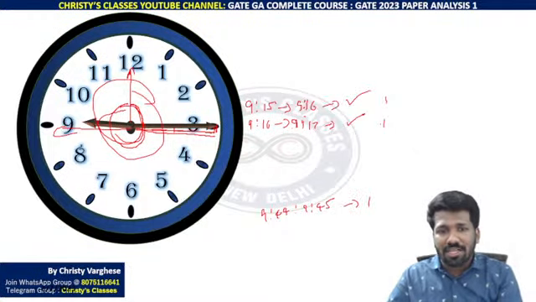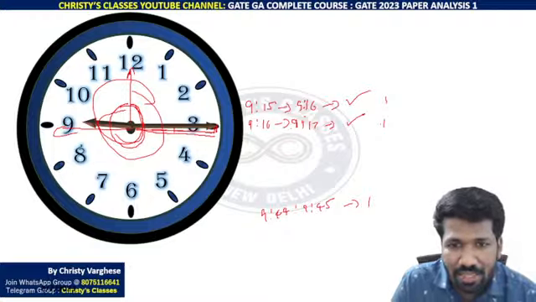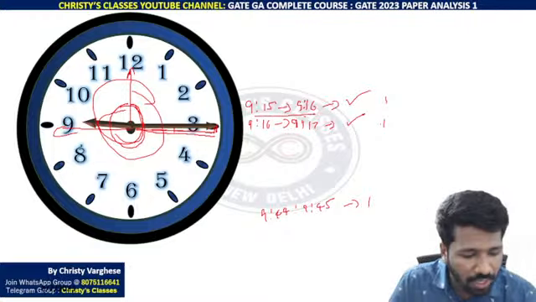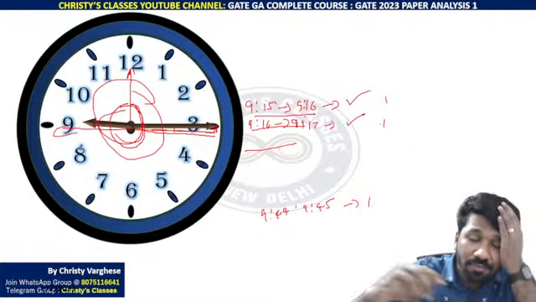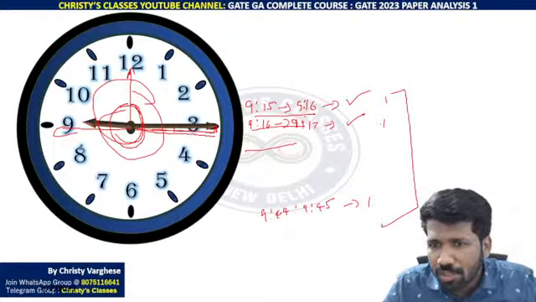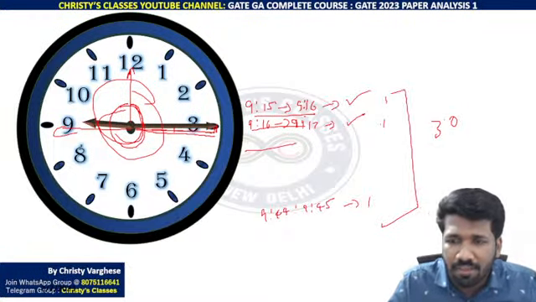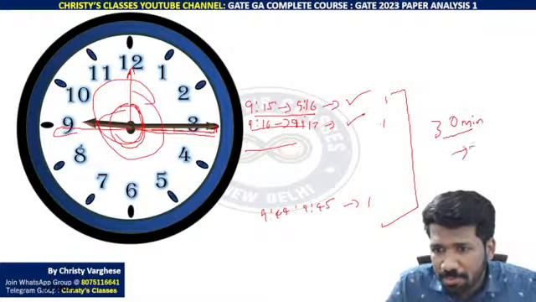So how many instances are there? How many instances are there? Yeah, there you should be careful. This is 1, 2, 3. So 9:15 to 9:45, there will be 30 minutes. So 30 instances will be there. 30 full minutes are there, right? Once in every minute, so in 30 minutes, 30 times. So 30 times will be the answer.